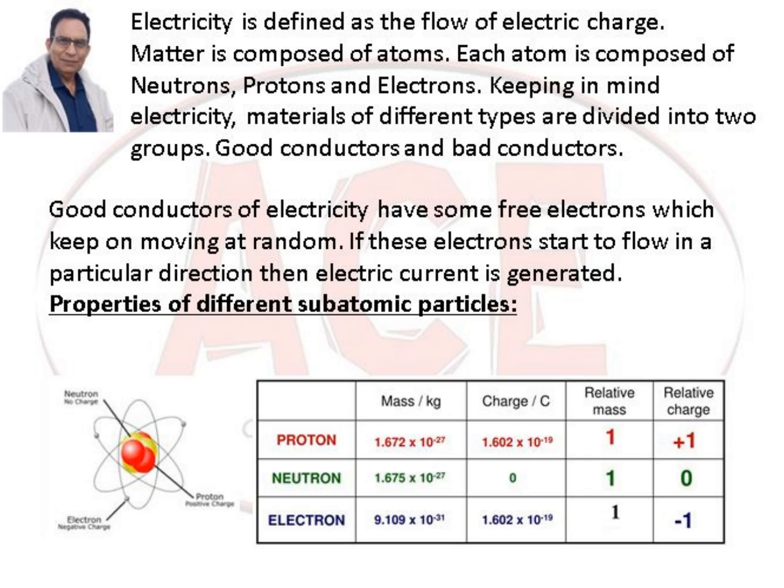Electron has mass 9.109 into 10 to the power minus 31. Charge is 1.602 into 10 to the power minus 19. Relative mass is 1 and relative charge is minus 1.